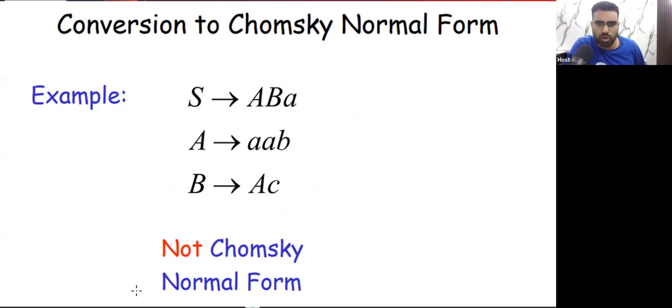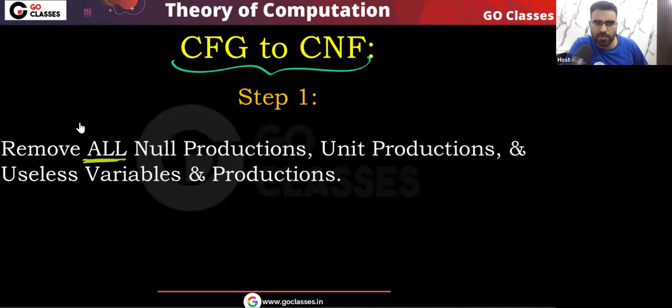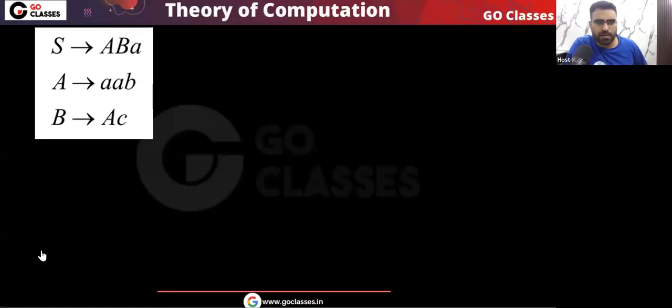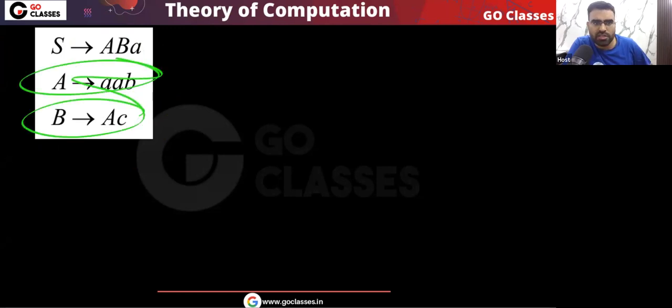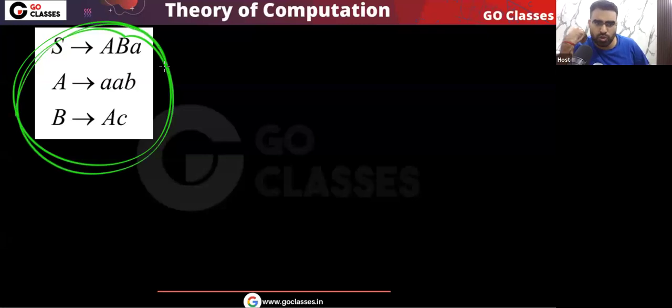Now let's convert this into Chomsky normal form. What is step number one? Remove all the null productions, unit productions, and useless variables. Tell me, in this grammar, do you have any null production? No, there is no null production. Is there any unit production? There is no unit production. Is there any useless variable or useless production? The answer is no. From the start variable, A and B are reachable, and from A you can generate a string, and from B also you can generate a string. So we do not have any null production, unit production, or useless production.